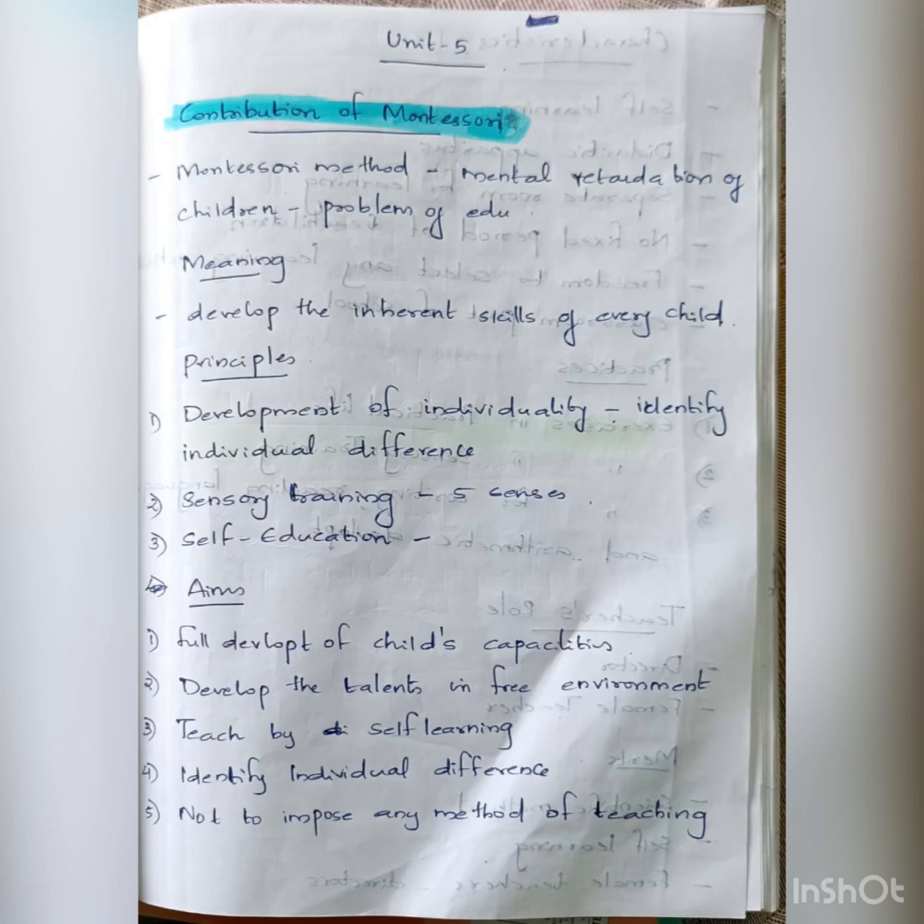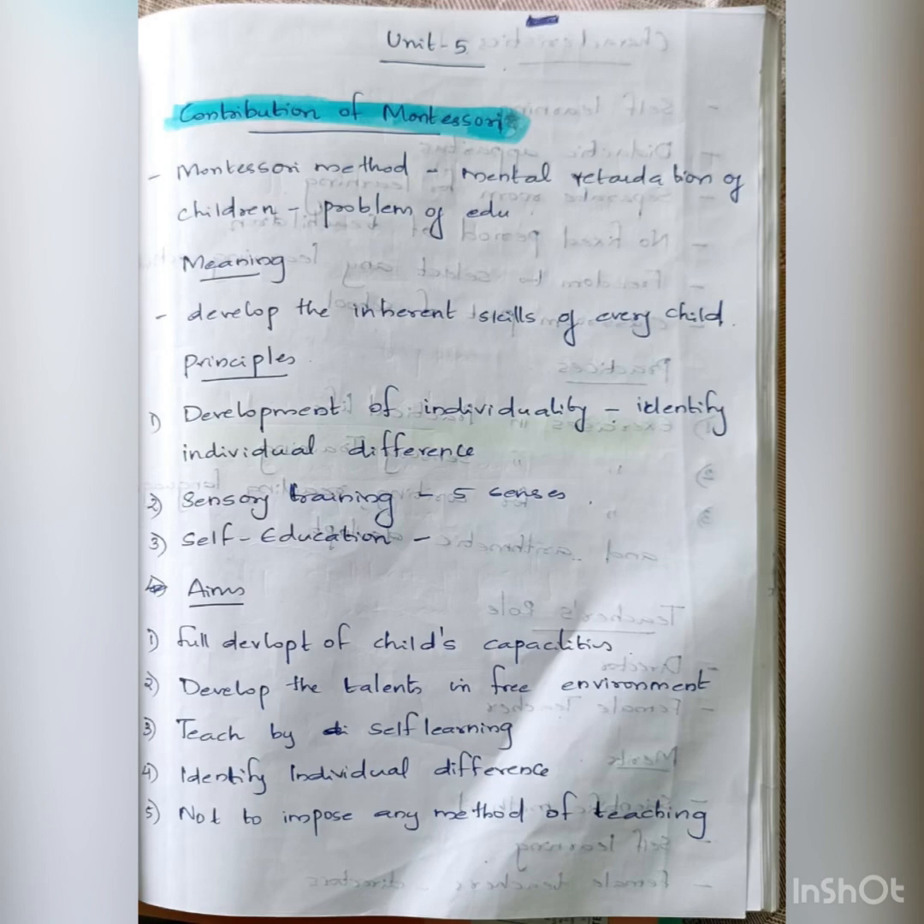Okay, what is the Montessori method? It addresses mental retardation of children, that is the problem of education. Then comes the meaning of the Montessori method, that is to develop the inherent skills of every child. Then the principles: development of individuality, that is identify individual differences; then sensory training, five senses and self education. These are the principles. You should explain in 2 or 3 sentences with these 3 principles.